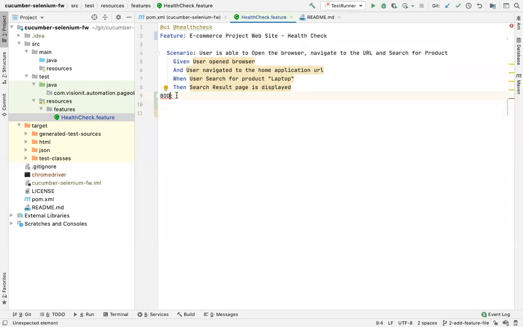You are not really in a team which is doing behavior driven development.